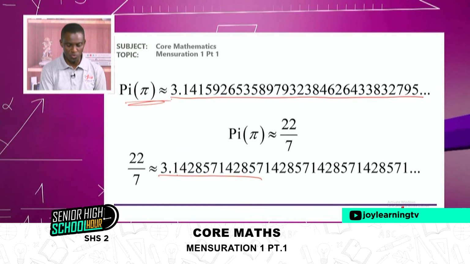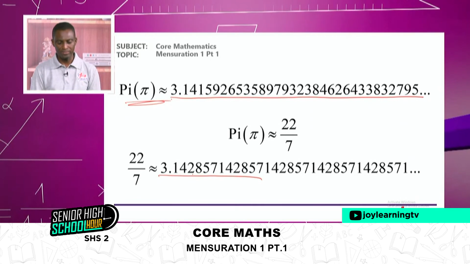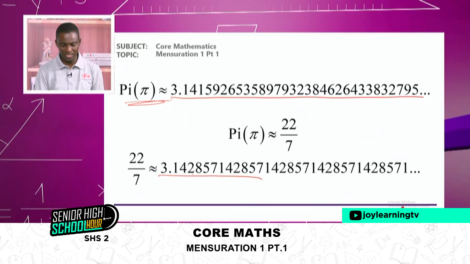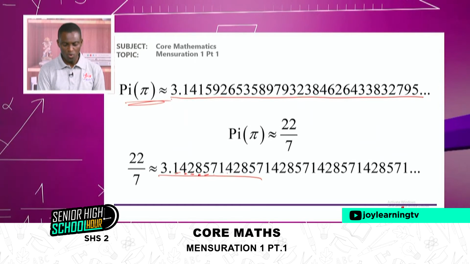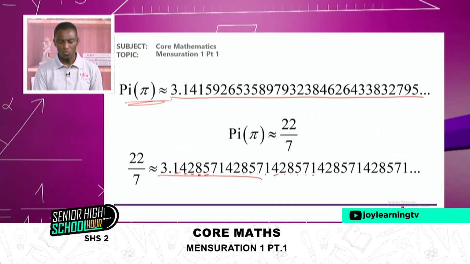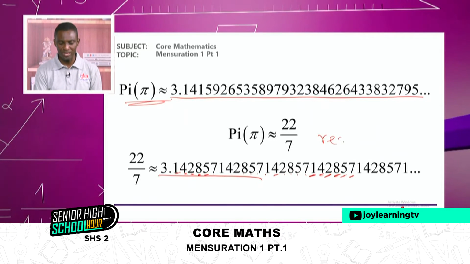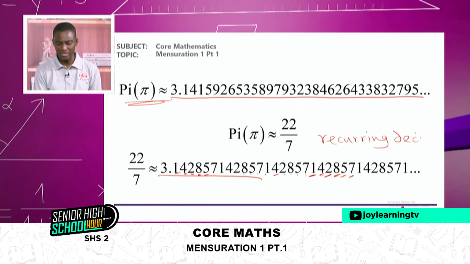I had 3.142857, and this number, observe it, repeats. 3.142857, 142857, 142857, 142857. So you see that it's repeating. And so we call it a recurring decimal.